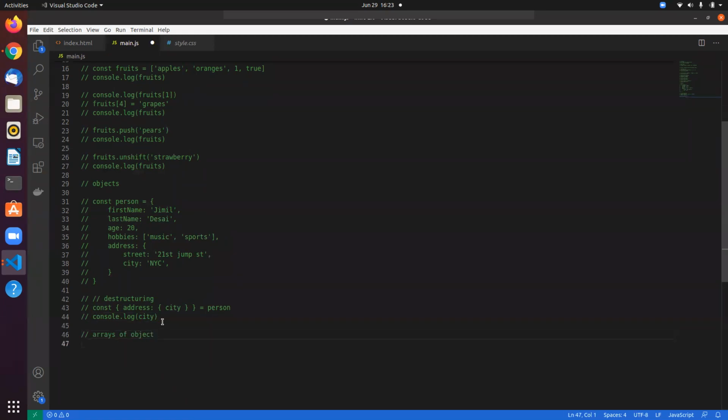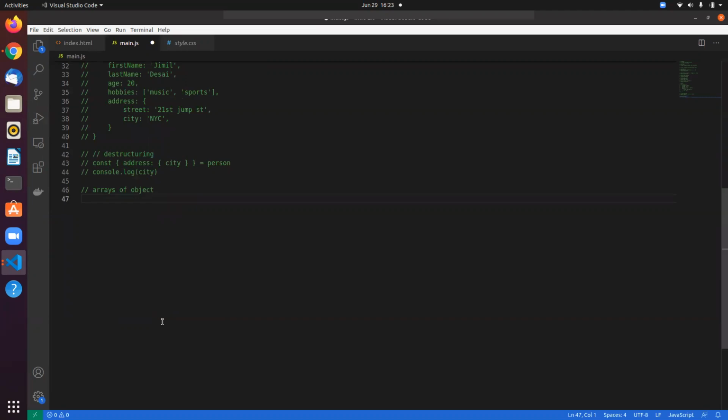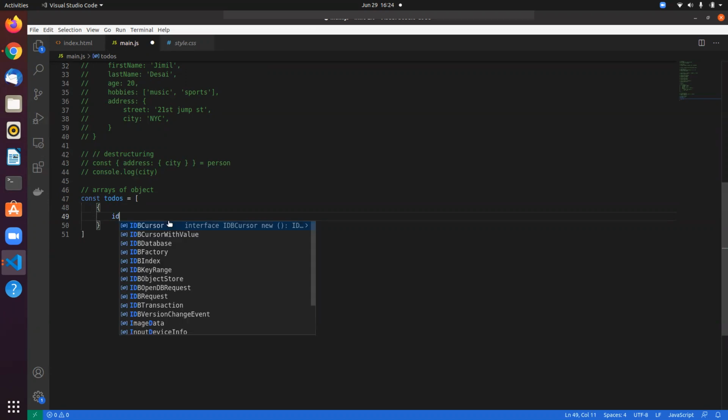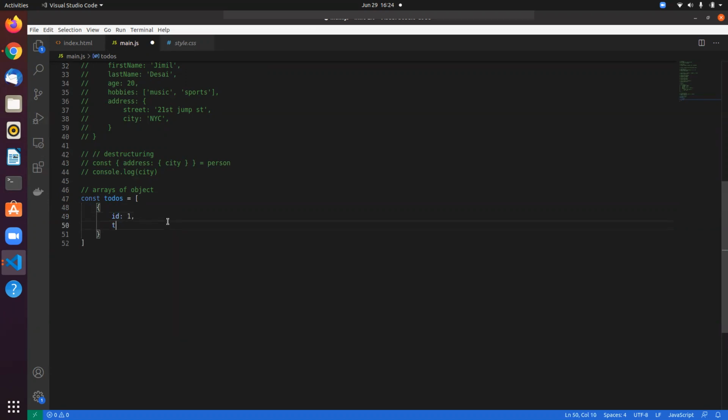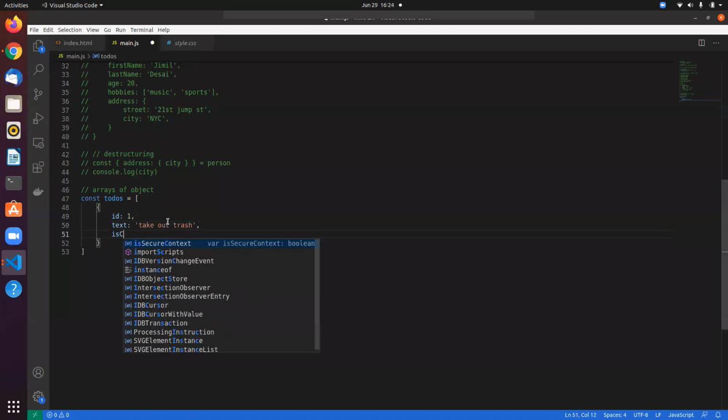What is an array of objects? It is just a simple array, but instead of having primitive data types like strings or numbers, we can have objects inside of an array. So let's say I have this to-dos array of objects. It is an array, so I have these square brackets, and then I have objects inside. Objects are declared by these curly braces, right? Let's say we have an ID. Let's say we have a text, take out trash, and let's say we have a boolean inside this.